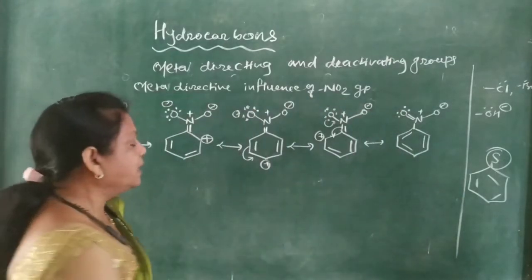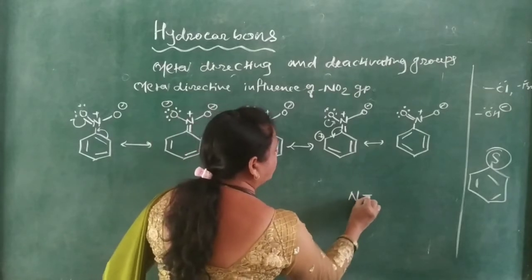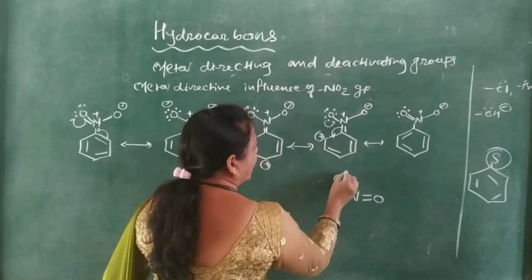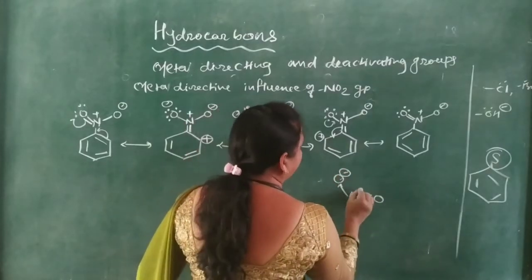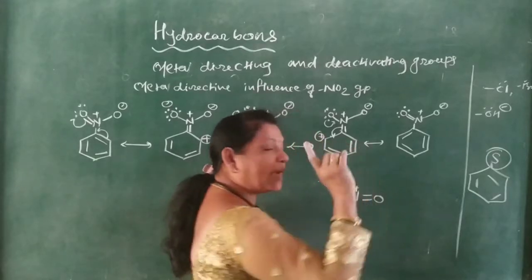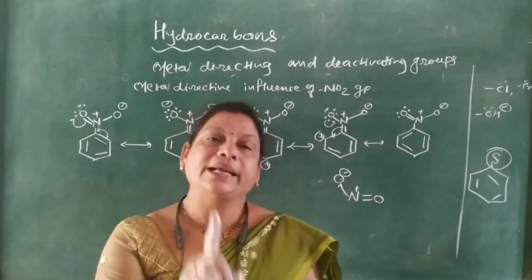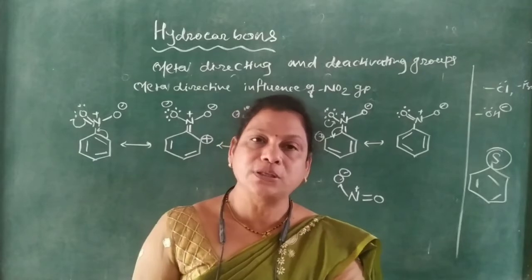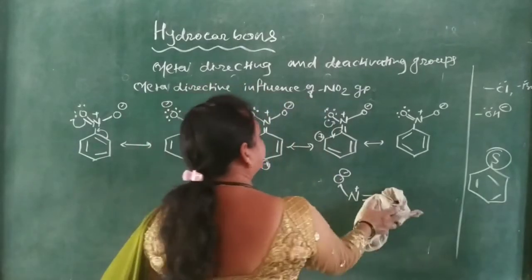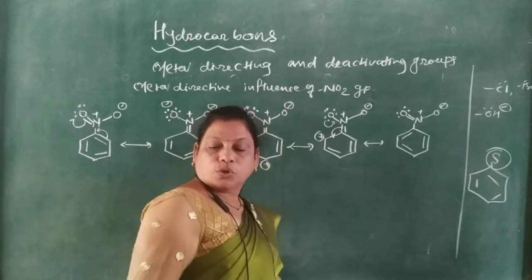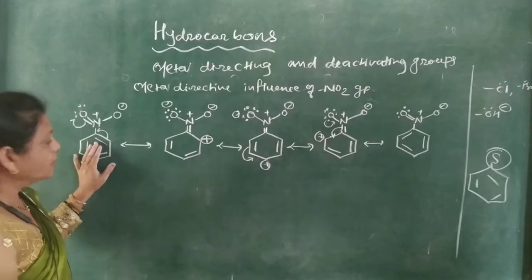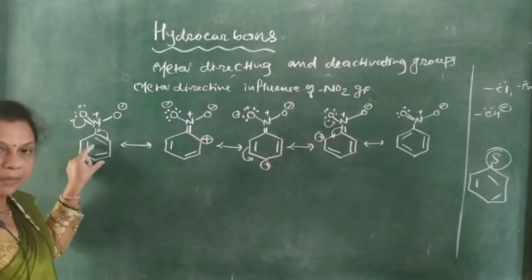We know the structure of NO2 has a double bond, and here this is O, which contains a negative charge, and this contains a partially positive charge. All the meta directing groups carry either a partially positive charge or a positive charge. These are the electron deficient species. So in presence of this NO2, this is nitrobenzene, NO2 combined with this benzene.